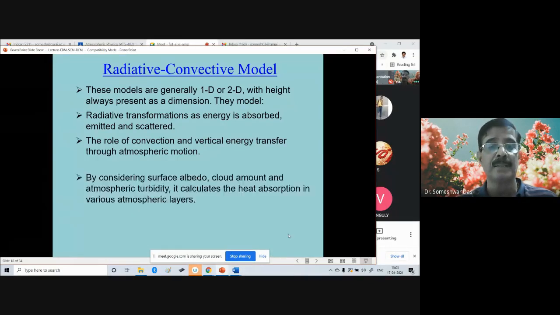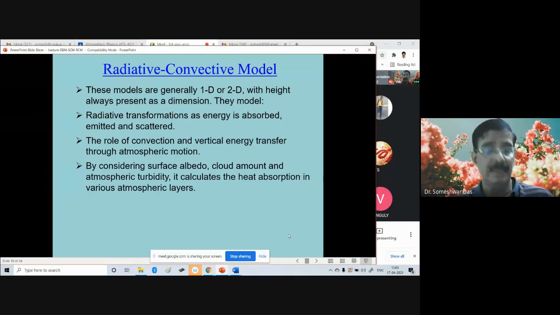By considering surface albedo, cloud amount, and atmospheric turbidity, it calculates the heat absorption in various atmospheric layers. So what is prescribed is the surface albedo. What is prescribed here is the cloud amount. The amount of cloud is prescribed, unless you are trying to test the cloud scheme itself. Otherwise, it is prescribed, and generally it is the climatological value.